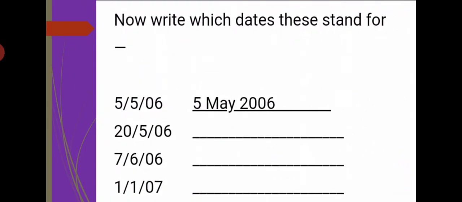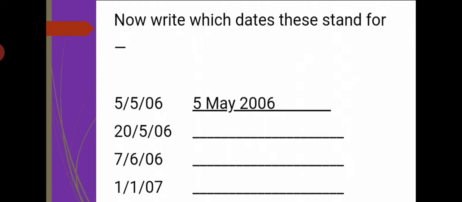Next, now write the date. Now write which date this stands for. 5/5/06. You have to write in words. So 5, then the 5th month is May, and 06. So 5 May 2006. Next, 25/5/06. 20, then the 5th is May, 20 May 2006.